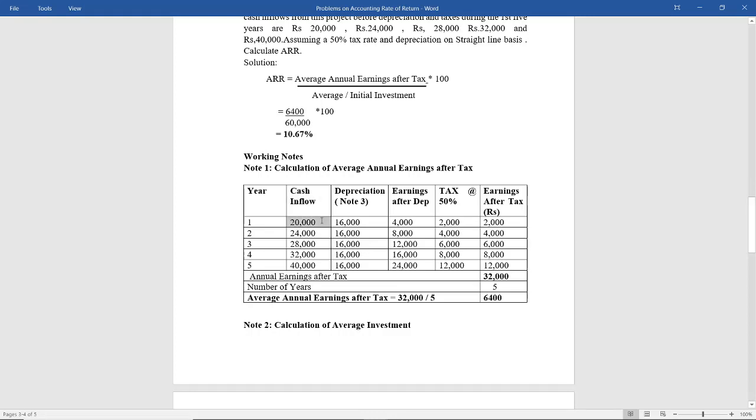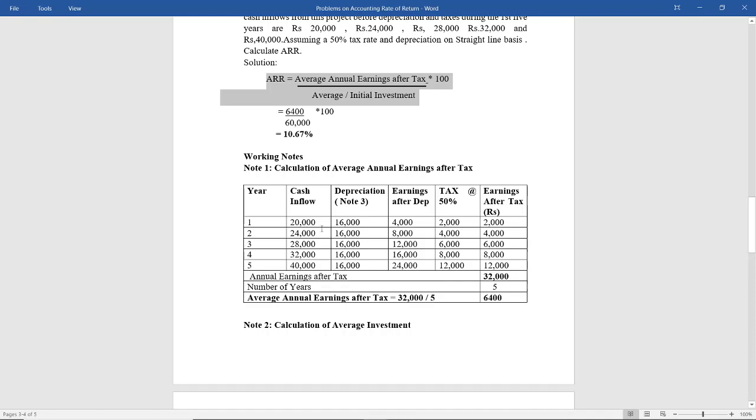So earnings after depreciation: the total is 20,000, but you have to minus the depreciation because it is an expense. So what is our earnings? I always told you, revenue minus expense will give you earnings. Depreciation is an expense, and in this method there is nowhere written as cash inflow or cash outflow, so we have to minus the cash and non-cash expenses also. So earnings after depreciation is how much?